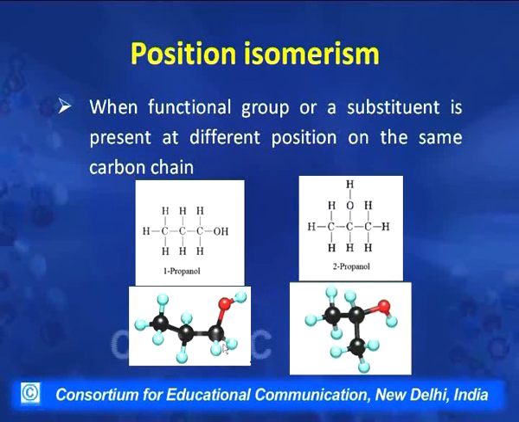Then there can be another molecule with the same molecular formula, where again we have the chain of 3 carbons, but the hydroxyl group is attached to carbon number 2 here. This compound is called 2-propanol. Now where do these 2 compounds differ? They differ in the position of hydroxyl group on the same chain. In the first case, hydroxyl is present at carbon number 1, and in second the hydroxyl group is present at carbon number 2. So, such compounds are classified as position isomers.